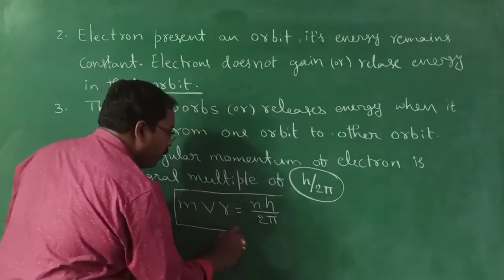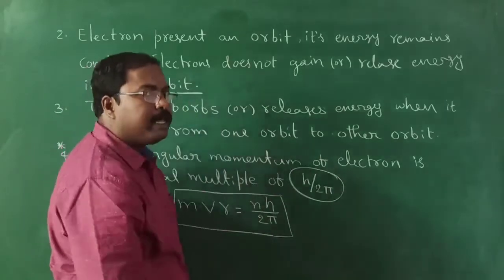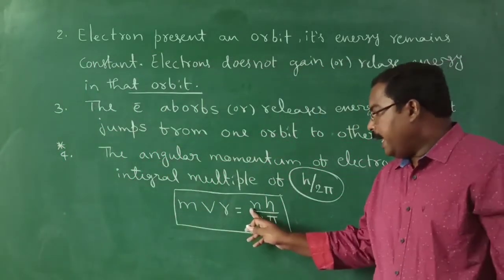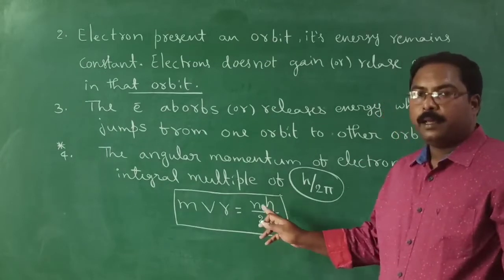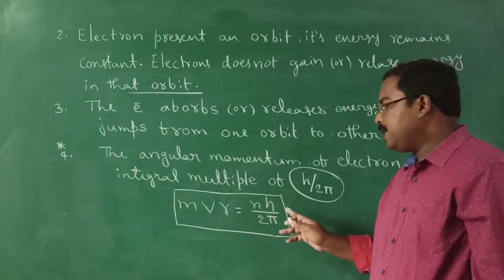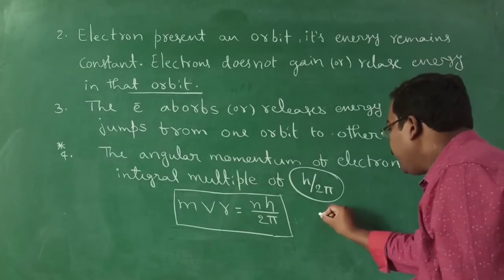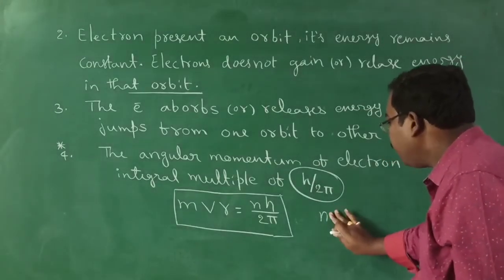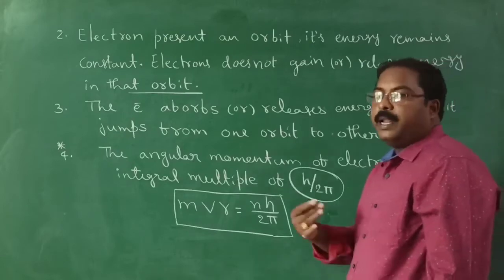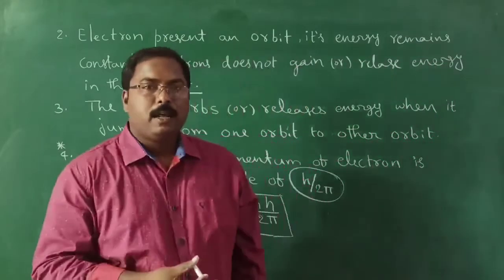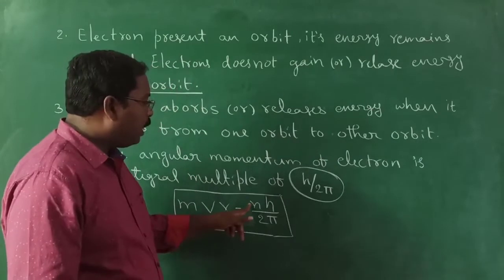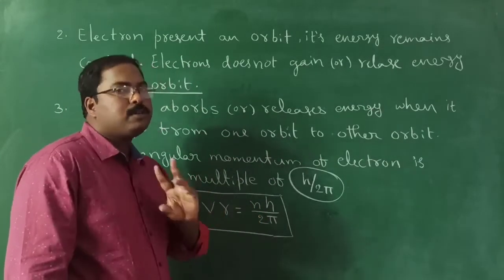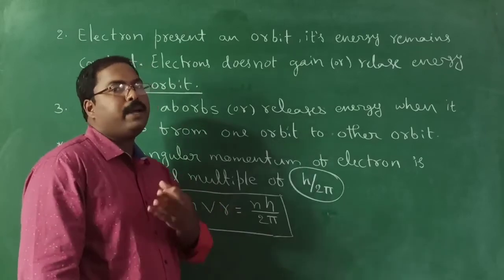So remember this formula. Angular momentum of the electron given by Bohr is mvr equals n into h by 2 pi, or nh by 2 pi. Where n, I told you, is an integral multiple. n is nothing but the orbit number. If it is in the first orbit, we say 1 into h by 2 pi. If it is in the second orbit, n value is 2. Third orbit means n value 3.